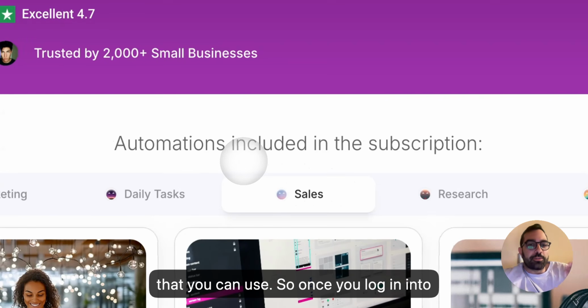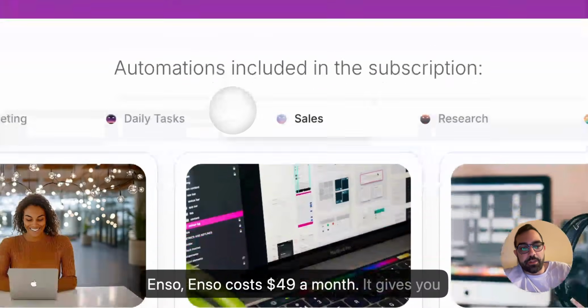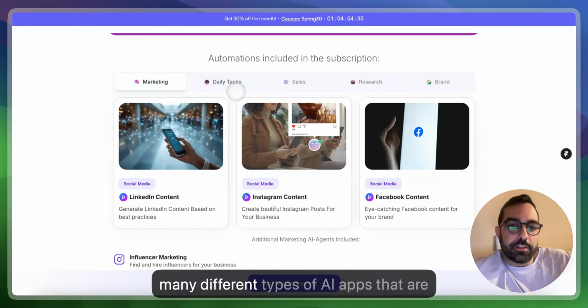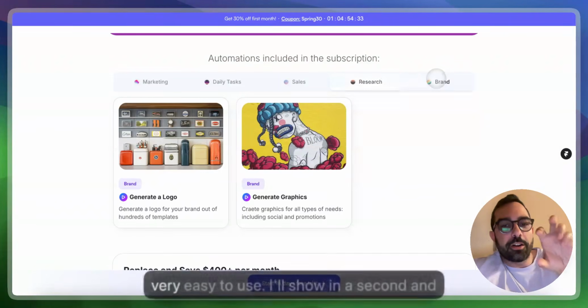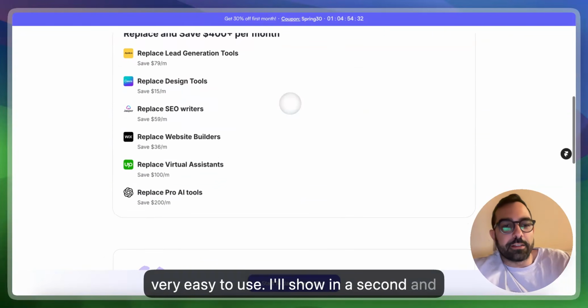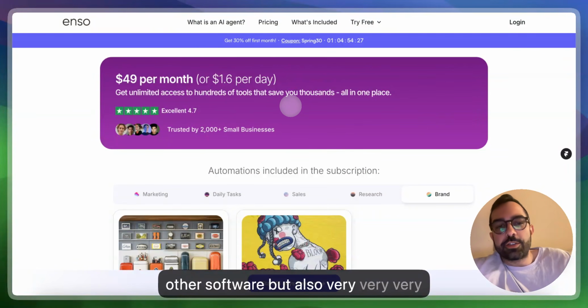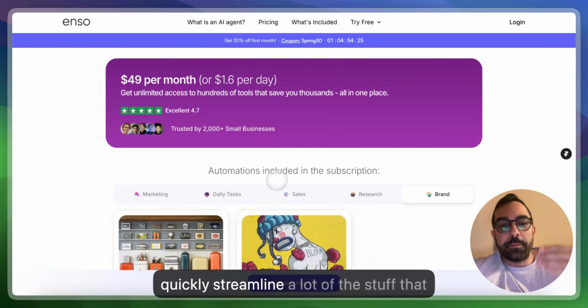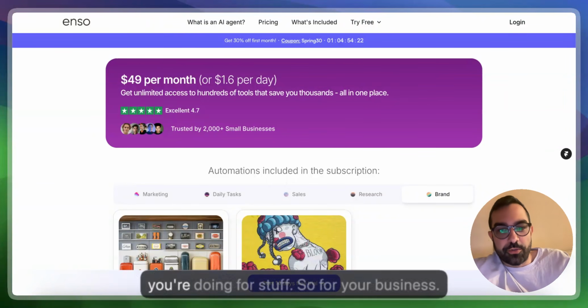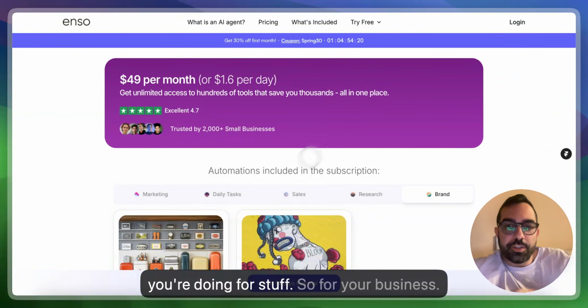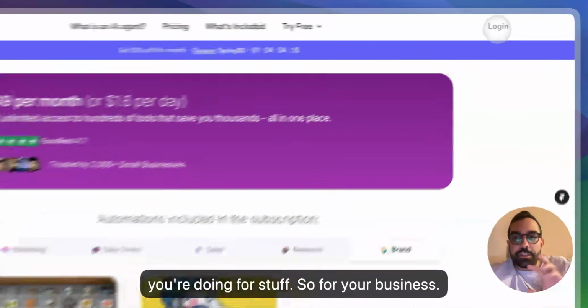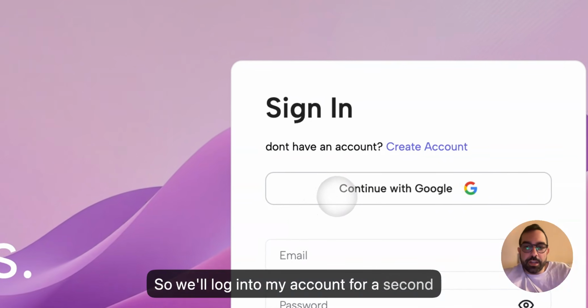So once you log into Enso, Enso costs $49 a month. It gives you many different types of AI apps that are very easy to use. I'll show in a second. And they allow you to save a lot of money on other software, but also very quickly streamline a lot of the stuff that you're doing for your business. So we'll log into my account for a second.